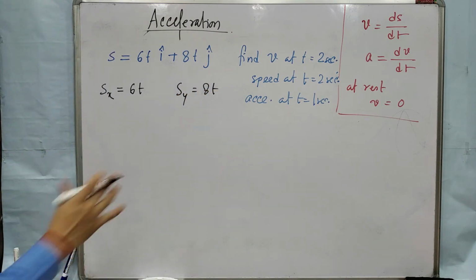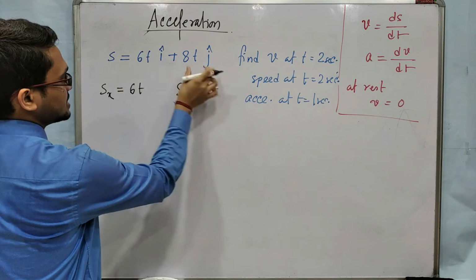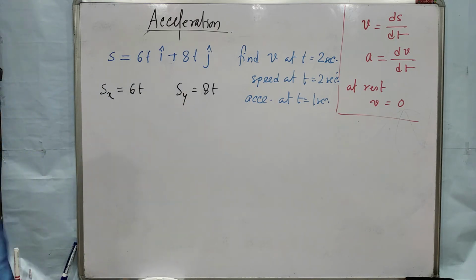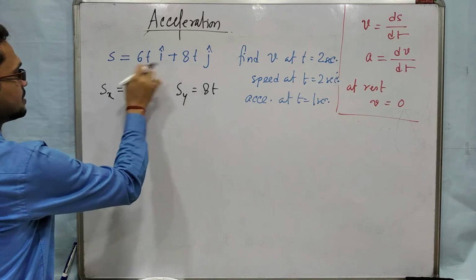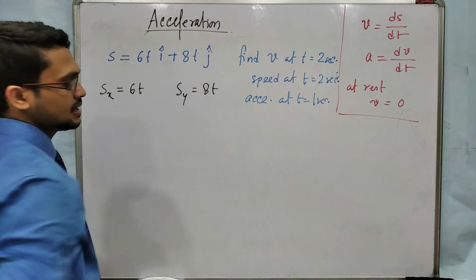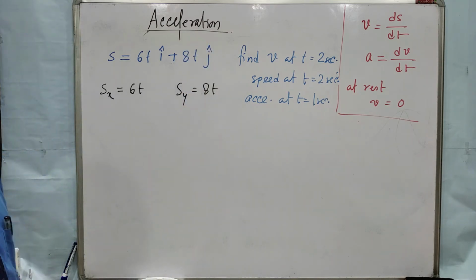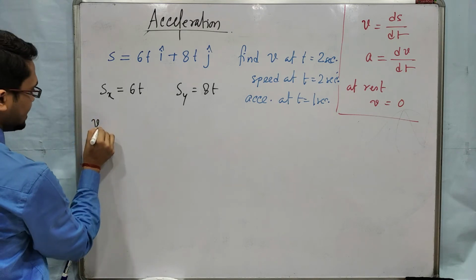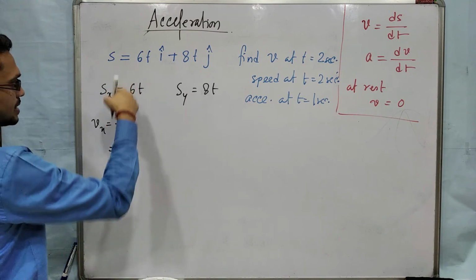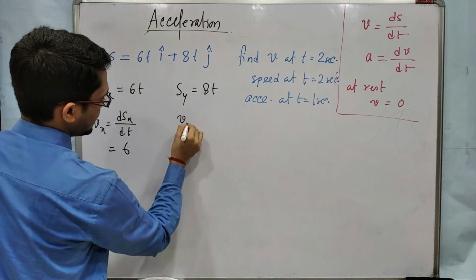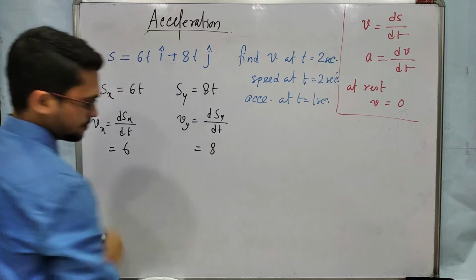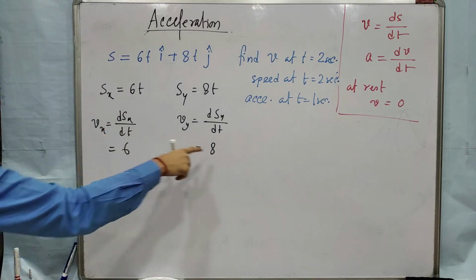Okay. Whenever this type of question comes, two-dimensional motion, i cap, j cap are given, find velocity, acceleration, then we will first separate them. Okay. This is along x-axis, this is along y-axis. The quantity multiplied with i cap is along x-axis and the quantity multiplied by j cap is along y-axis. Okay, and separately find the velocity. So Vx will be dSx/dt. dSx/dt means derivative of this part, it will be 6, and Vy it will be dSy/dt, derivative of this part, it will be 8. Okay, so this is along x, this is along y.